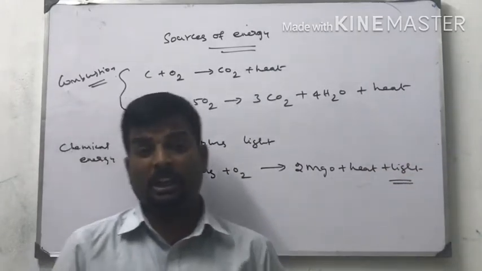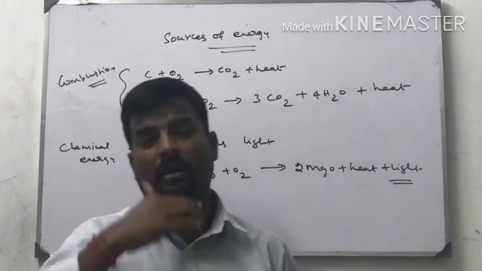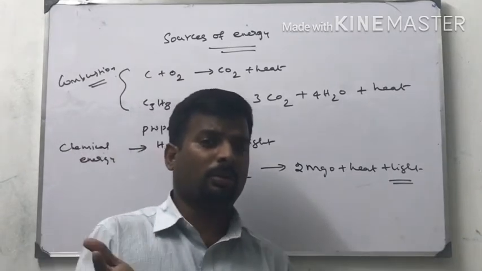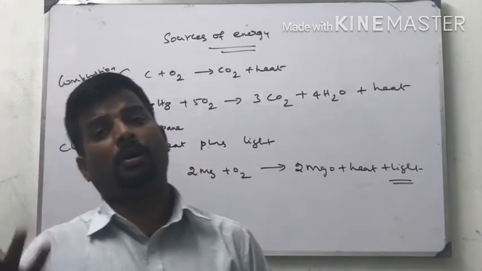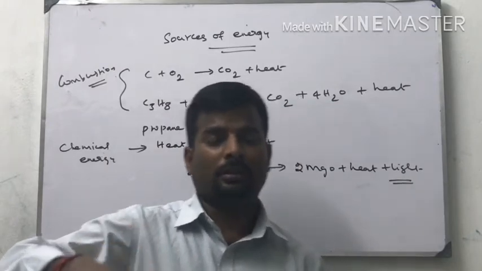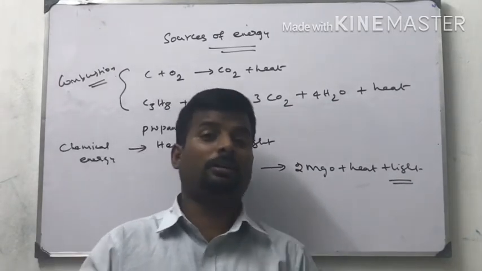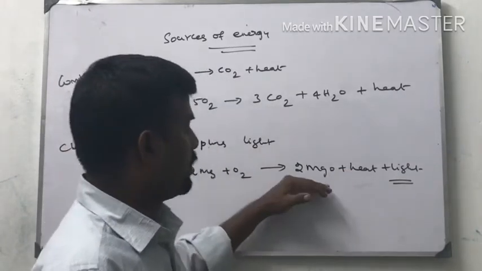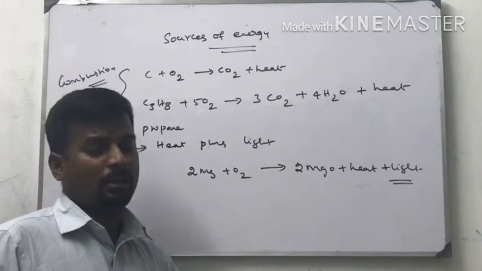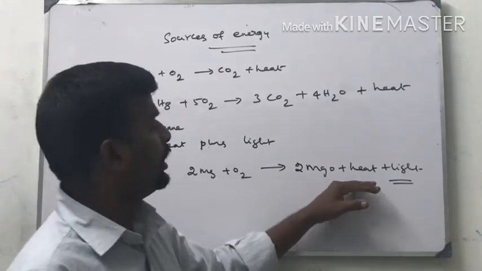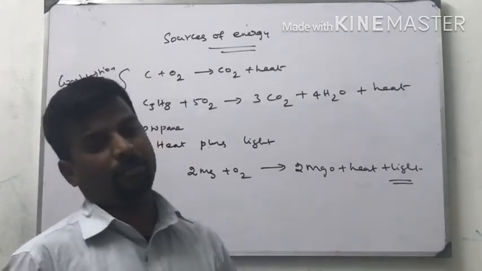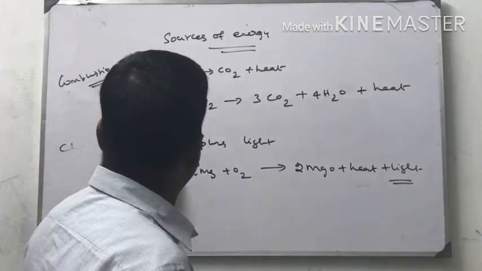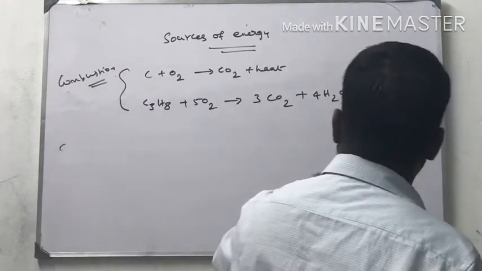Magnesium ribbon burning in the presence of oxygen gives a lustrous, silvery white burning. It is like crackers. While burning crackers, we get different colors and heat. Both come. So here also, while heating magnesium, it gives heat plus light, different forms of light. Lustrous.